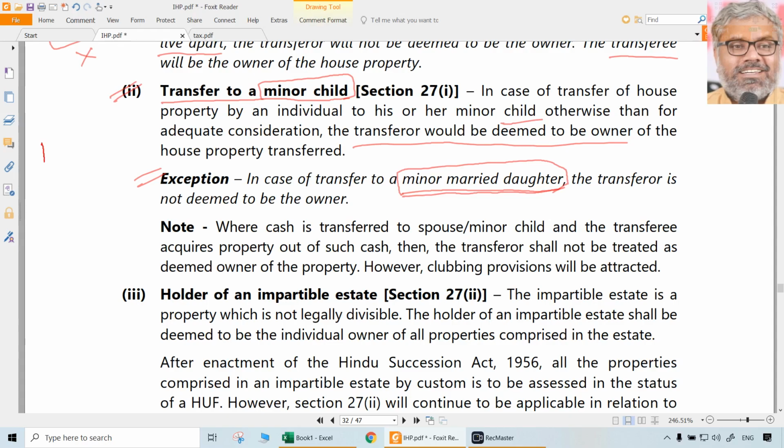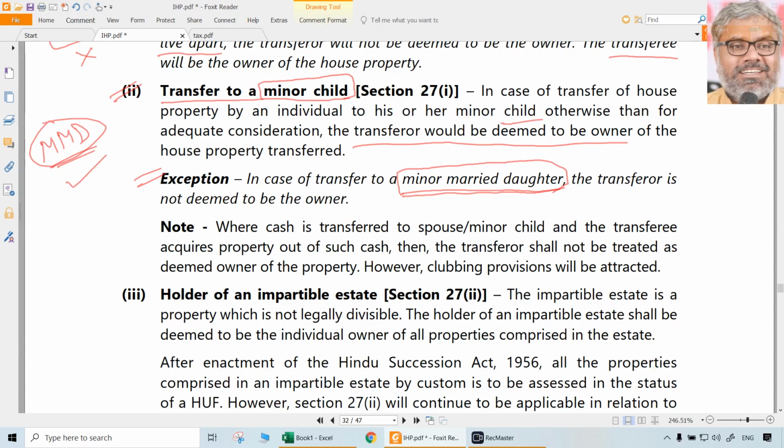So if there is a minor married daughter to whom the transferor has transferred a property, that is a valid transfer. There is no deeming provision. Who will be deemed to be the owner? Who will be the actual owner actually? There is no need to deem. She is the owner. The minor married daughter herself will be the owner of the property. No deeming provisions will apply in that case.